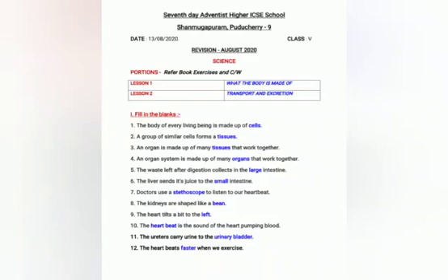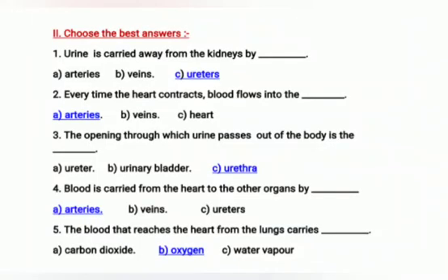Ninth one, the heart tilts a bit to the left. 10th, the dash is the sound of the heart pumping blood. The heartbeat is the sound of the heart pumping blood. 11th, the ureters carry urine to the dash. The ureters carry urine to the urinary bladder. The heart beats dash when we exercise. The heart beats faster when we exercise.